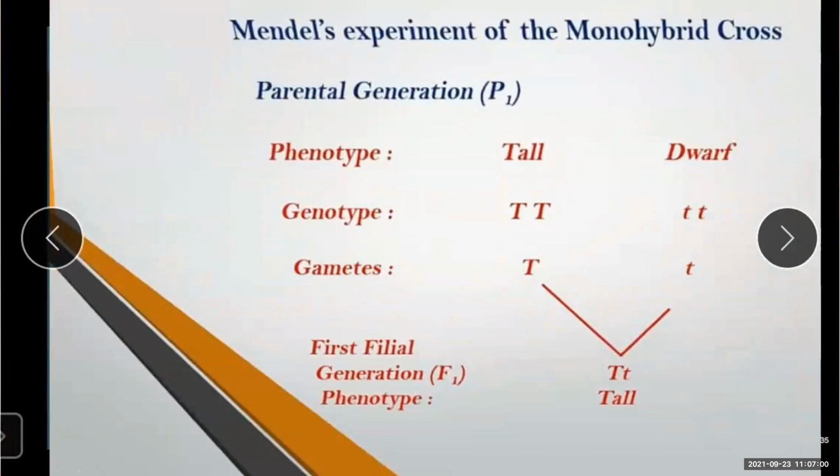Parental generation P1 consisted of tall and dwarf plants, and these plants were crossed with each other. Parental generation means that the tall plant and the dwarf plant are crossed with each other. After crossing these plants, the F1 generation is obtained. F stands for what? Filial. Okay. All the F1 offspring were tall and none of them were dwarf.